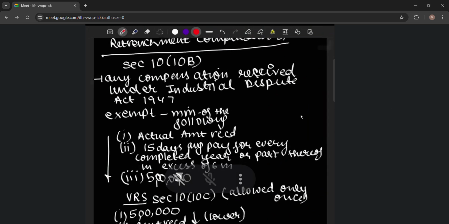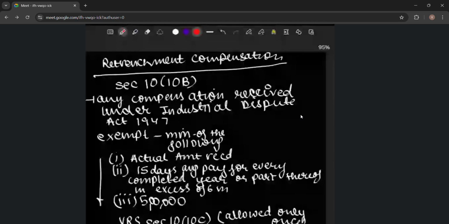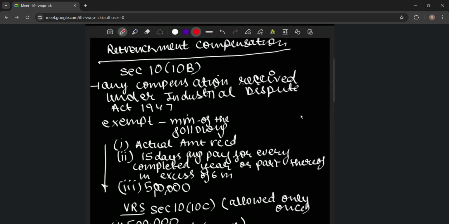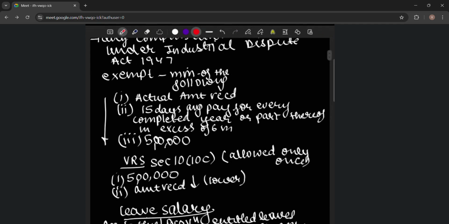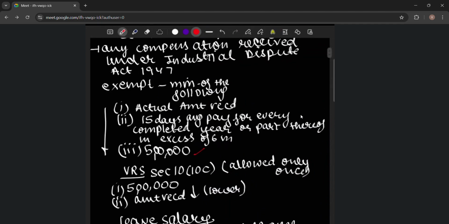Today we are going to talk about retrenchment compensation, section 10(10B). Any compensation received under the Industrial Disputes Act, 1947, the exempt amount is the minimum of the following: the actual amount received, or 15 days average pay for every completed year or part thereof in excess of 6 months. If he has worked for 20 years, 8 months, we will take 21. We will calculate for 21. Then 5 lakh, whichever is lower, is exempt.